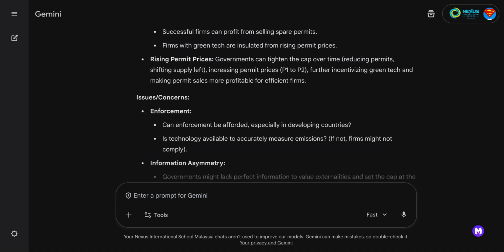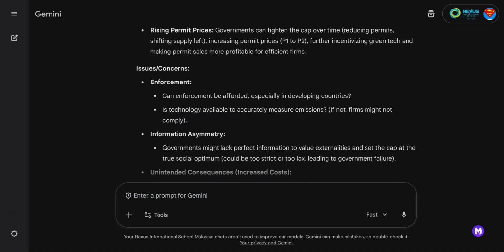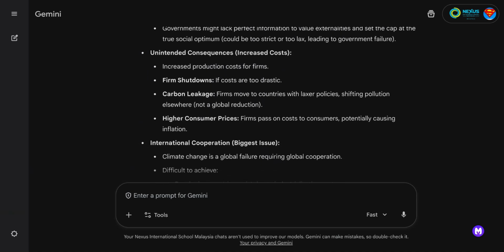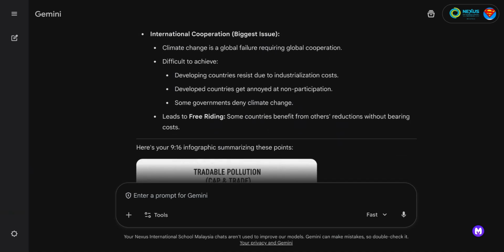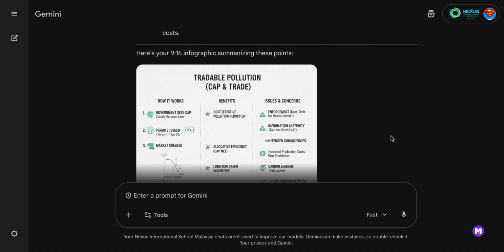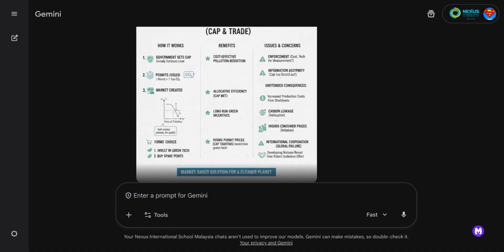It's not a lot of depth. There's no real external links. There's not really any sort of exam-based tips. And then it created this infographic. And I thought, well, that's pretty good. That's good. And then it got me thinking about the other Gen AI tools and what they might be capable of doing.